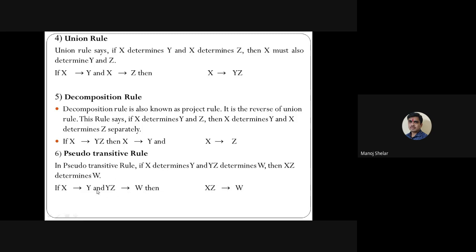Yes, Y is common, so Y is cancelled. X stays as it is from the first left hand side, and Z from the second left hand side, and Y is cancelled, so only W remains. This is the result of the pseudo transitivity rule.